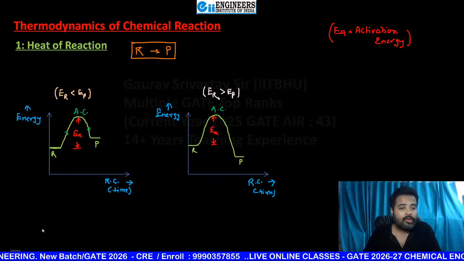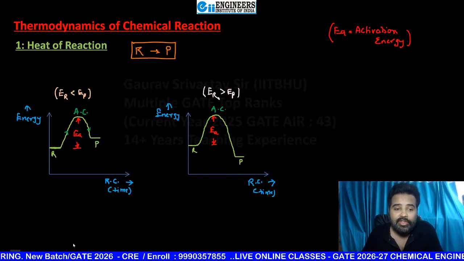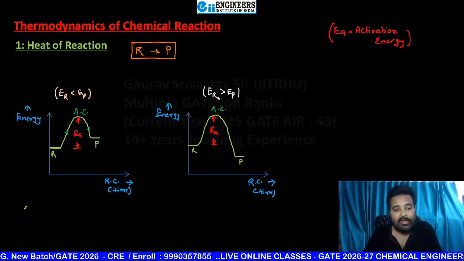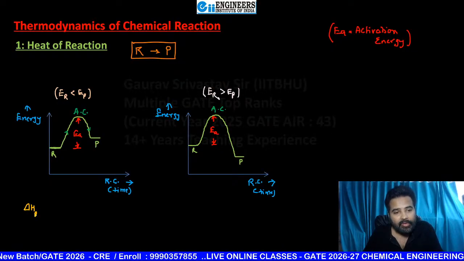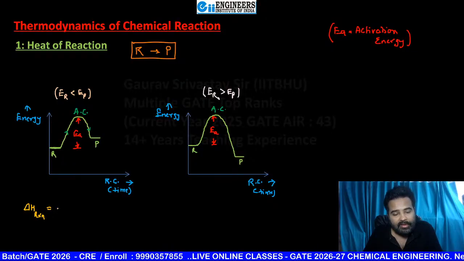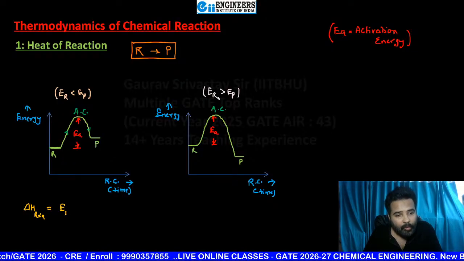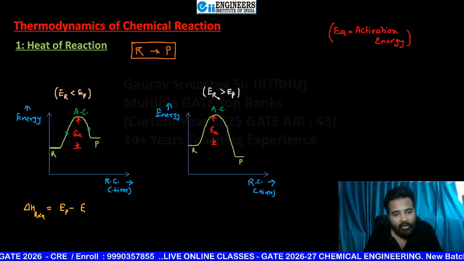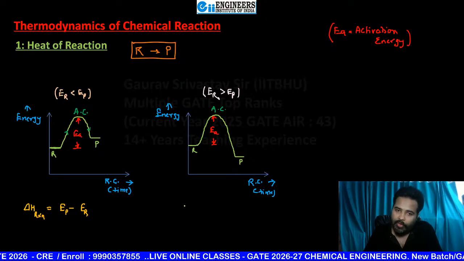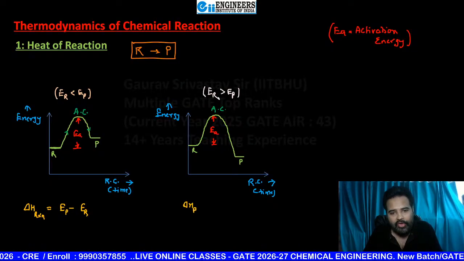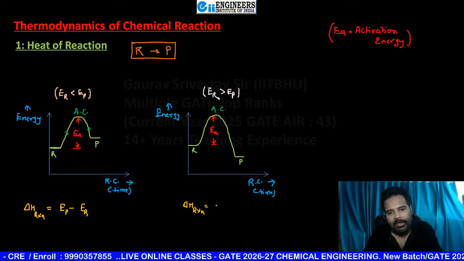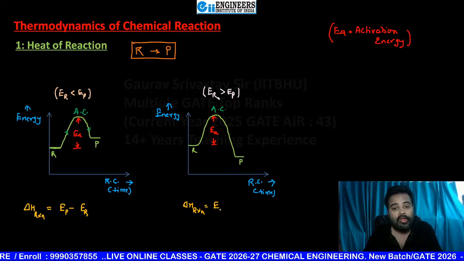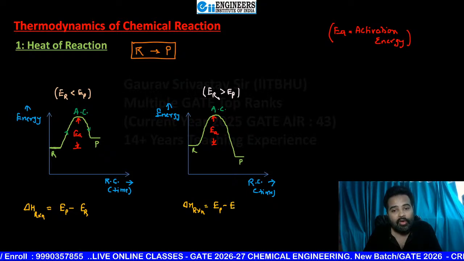Now, if you want to calculate heat of reaction for these two cases, then see beta. Here heat of reaction for this case is energy of product minus energy of reactant. If you want to write here, again my dear student, no need to worry. Again it will be energy of product minus energy of reactant.